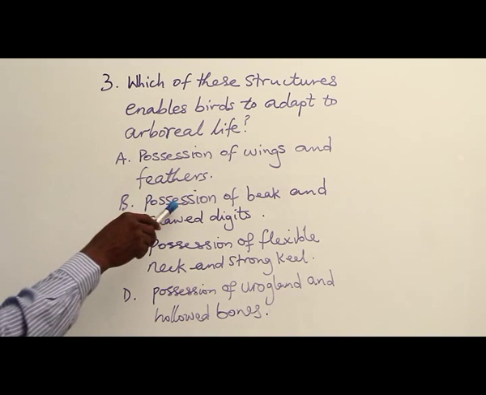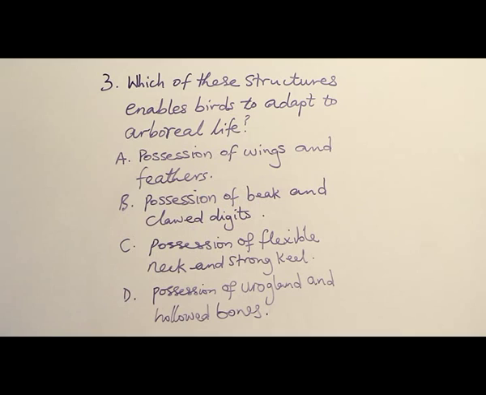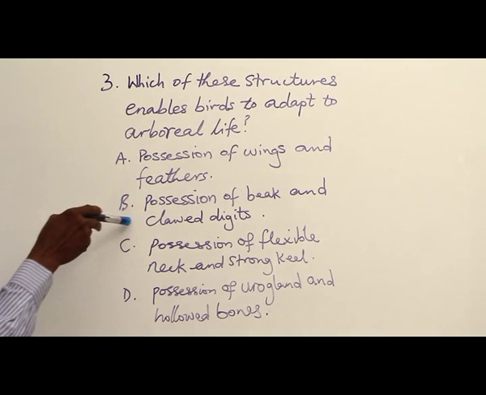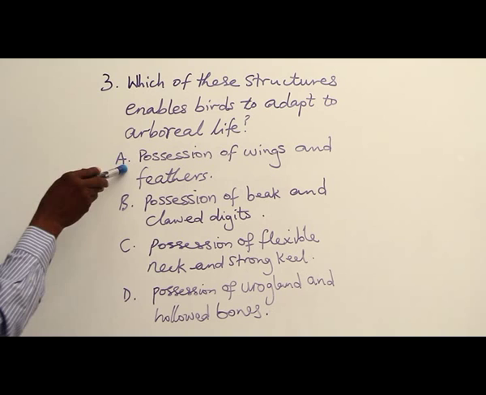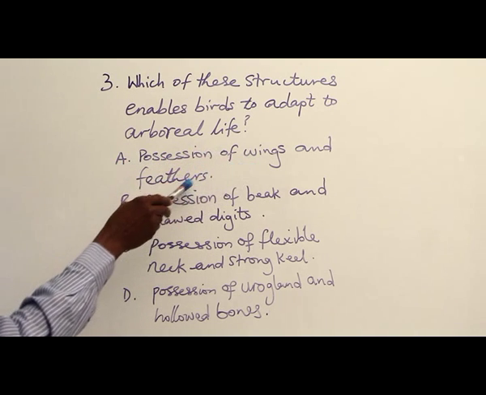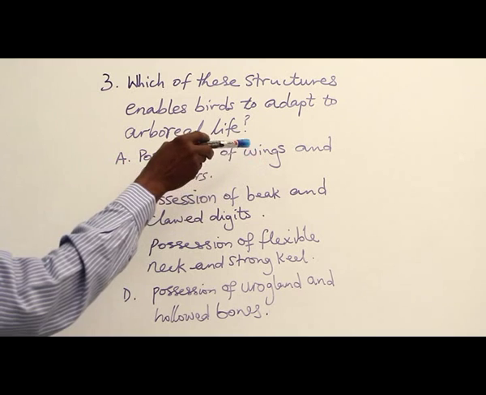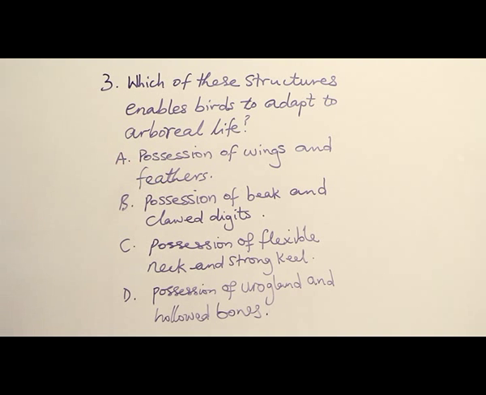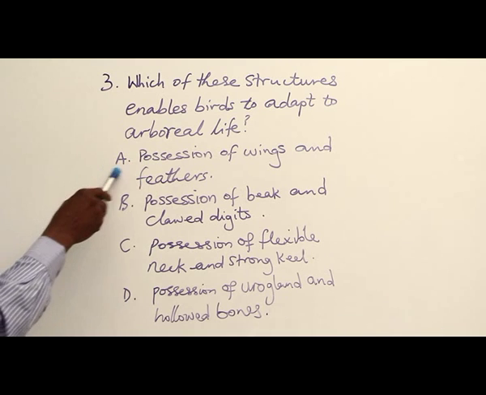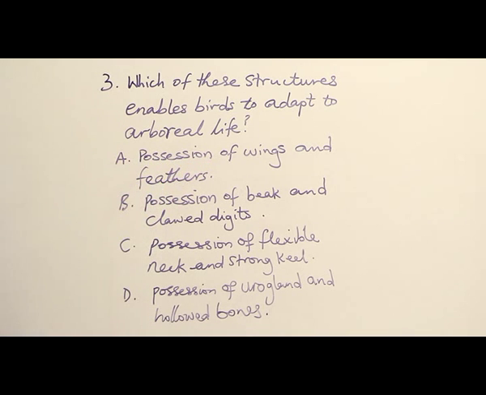Then option B, possession of beak and clawed digits. Beak is for feeding. Clawed digits can be used in perching, they can be used even in getting food. So it could not answer number 3 perfectly. So let's look at option A, possession of wings and feathers. Wings make birds able to fly in the air, just as the feathers also give you that ability. So answer to number 3 is option A, possession of wings and feathers.